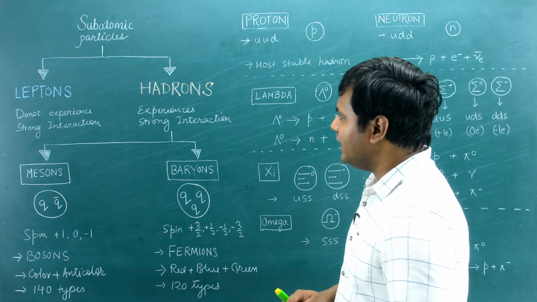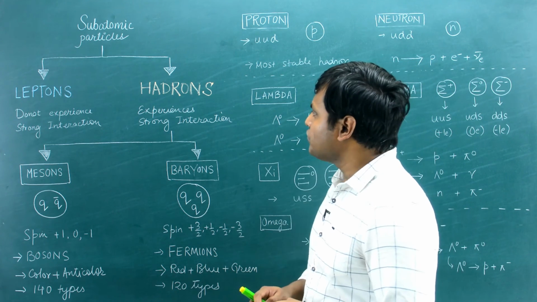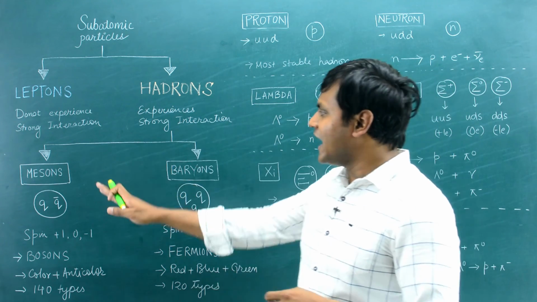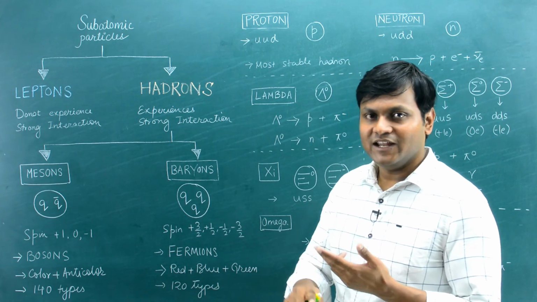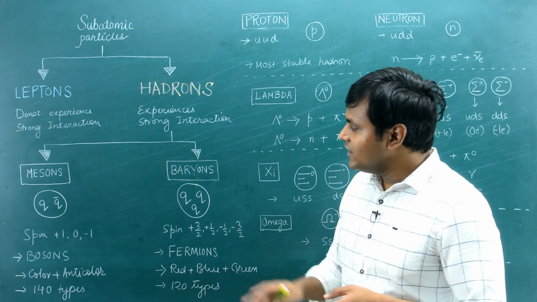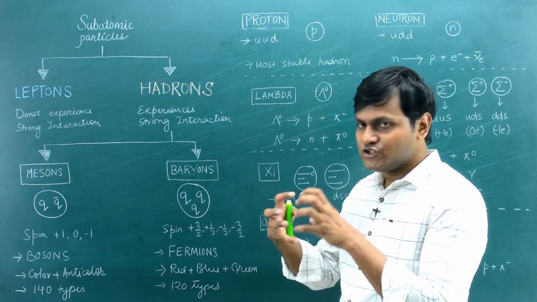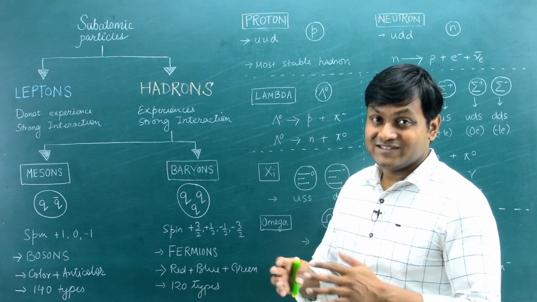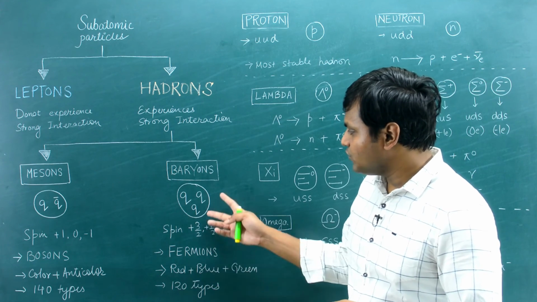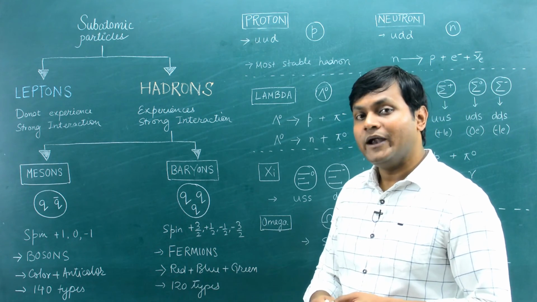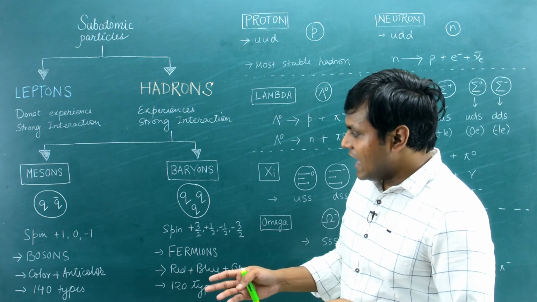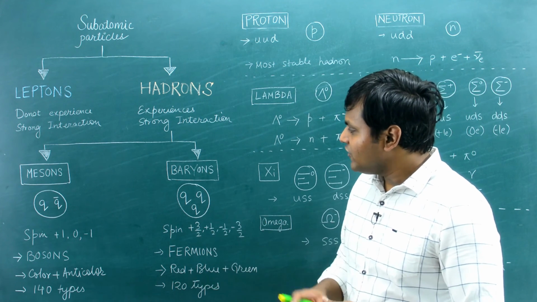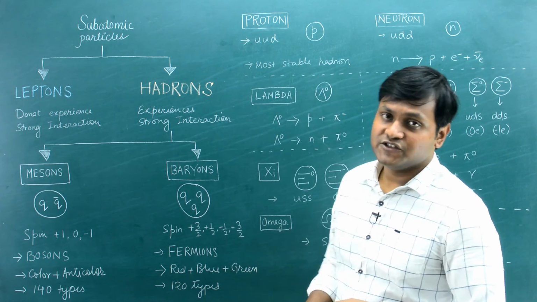I have tried to give you an idea of what hadrons are. These are particles that do experience a strong interaction. They are made up of further elementary particles called quarks. They can be further categorized into mesons and baryons. Mesons are made up of a quark-antiquark pair. Baryons are made up of 3 quarks. Their properties are distinct based on how these quarks come together. In the case of mesons, the quarks come together to create a 0 or 1 spin, so it's an integral spin, and they are bosons. In the case of baryons, the quarks come together to create plus half or plus 3 by 2, which is a half integer, so they are fermions. These quarks also come together based on what color they have, and they also lead to the different kinds of electronic charges, as I have shown for the case of protons and neutrons.